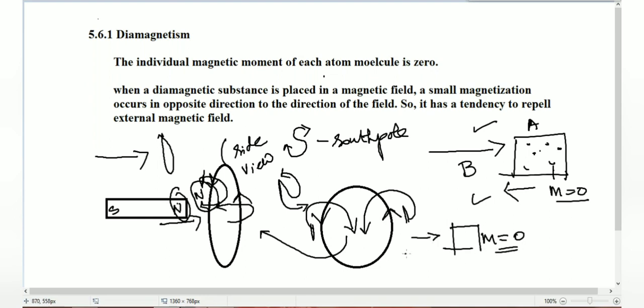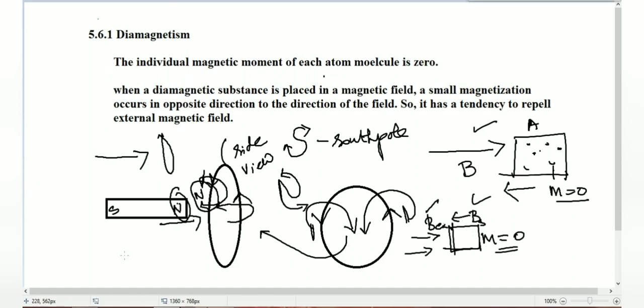When you apply some magnetic field, this material will produce a small current. Due to that current, the material gives a very minimum amount of magnetic field, very small. So compared to the external field, this field is very small. So definitely it will repel each other.